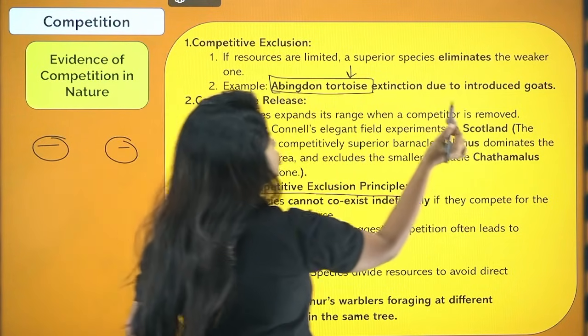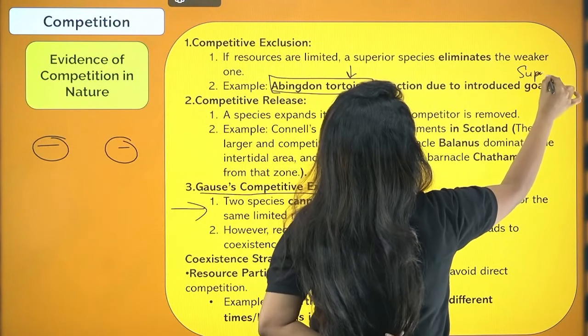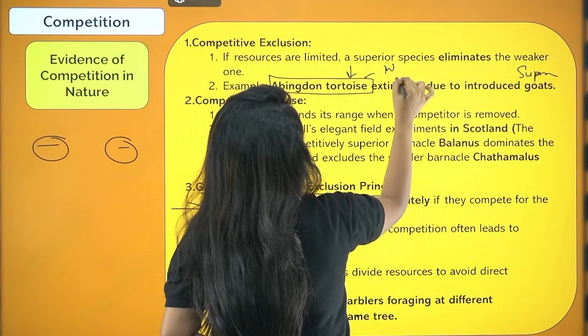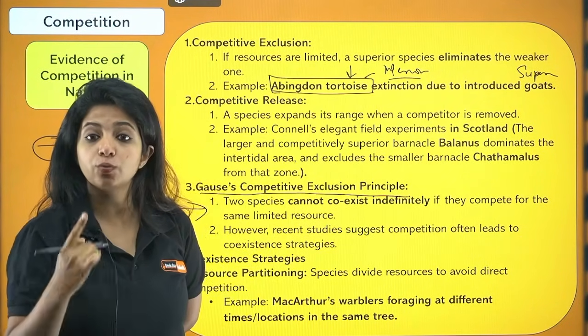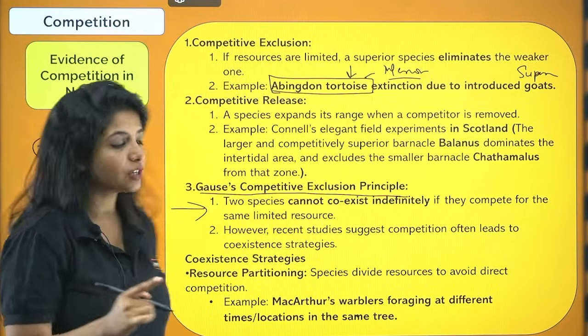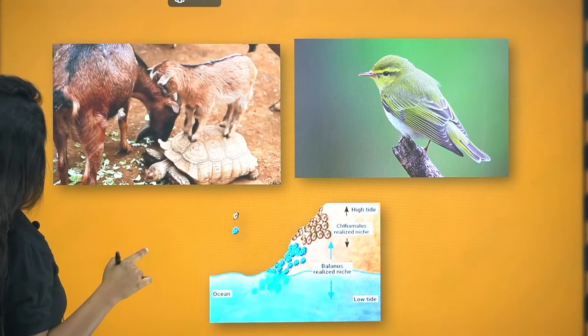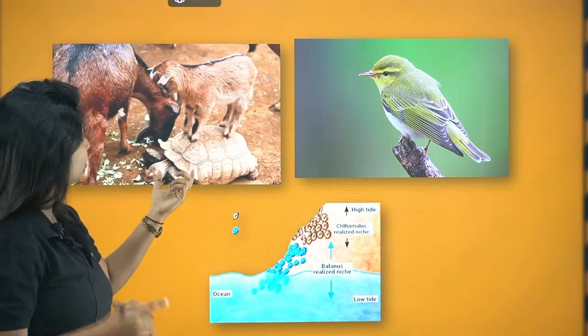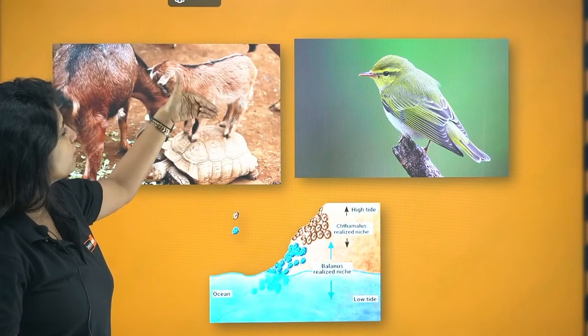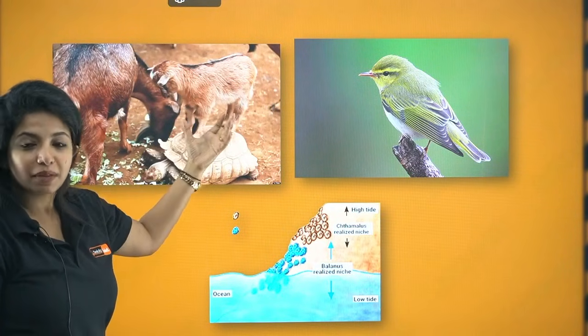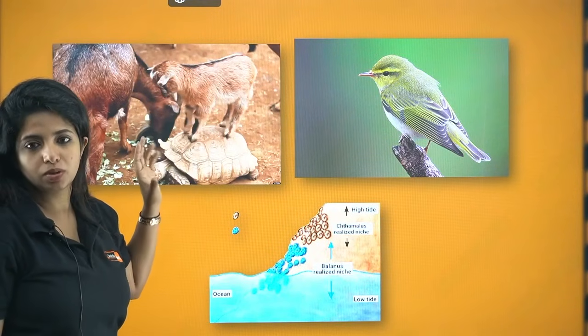Which one is the superior species? Obviously the goat. Which one is the inferior species? The Abingdon tortoise. So isn't competitive exclusion working over here? Yes, it works. I'll be showing you a picture for that. I think it's an AI generated picture. On top of a tortoise, you have a goat standing. That means the goat was the superior species and the tortoise was the inferior one.